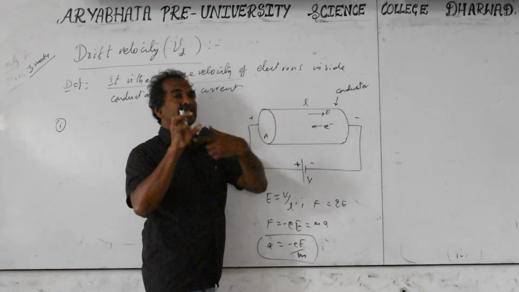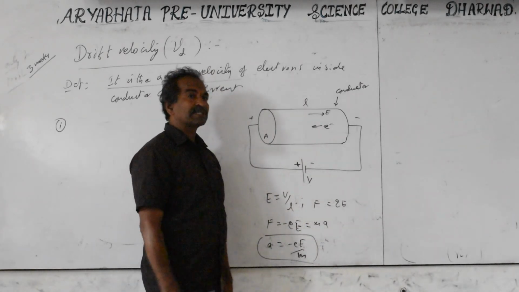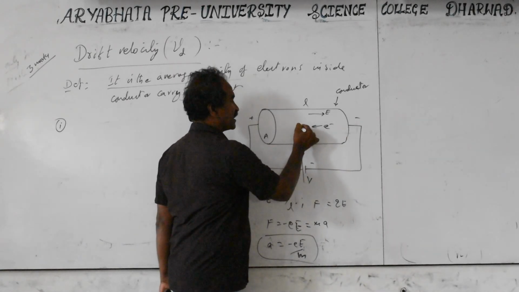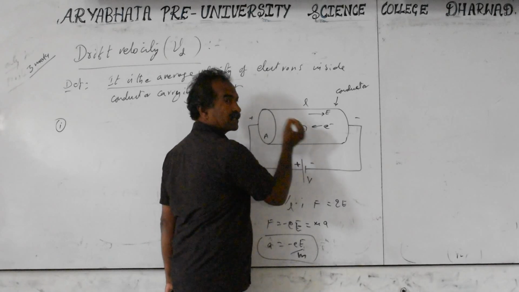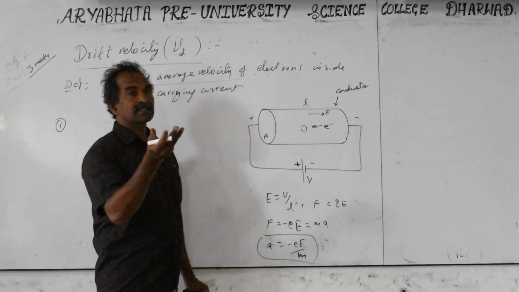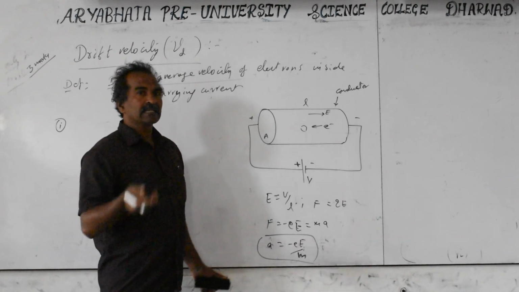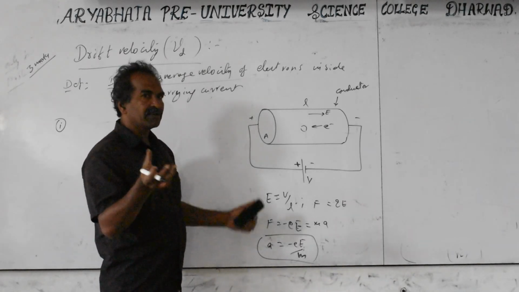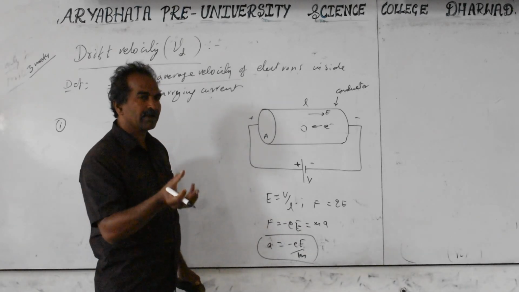Already electrons are there around them, and the electron repulsion is there. We call that a collision. The electron collides with the atom. Here one atom is there, for example, and the electron comes and collides with it. This atom has energy called vibration kinetic energy. The more the temperature of the conductor, of any material, the more the atoms vibrate. If you go on cooling any material close to absolute zero, the vibration also decreases.